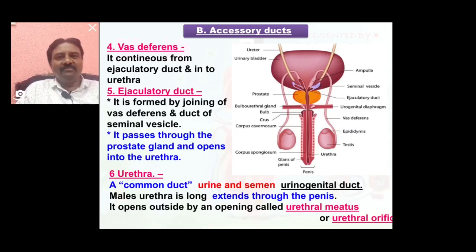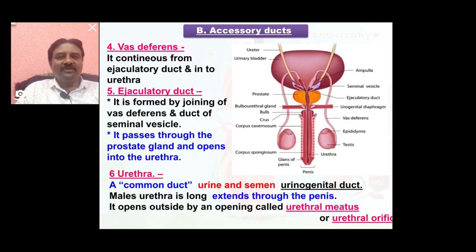How does sperm transfer from the seminiferous tubule to the urethra? Sperm are transferred from the seminiferous tubule to the rete testis. From the rete testis, they are carried through the vasa efferentia to the epididymis. You know that the epididymis also has three parts: first is caput epididymis, the middle part is corpus epididymis, and the lower is cauda epididymis.